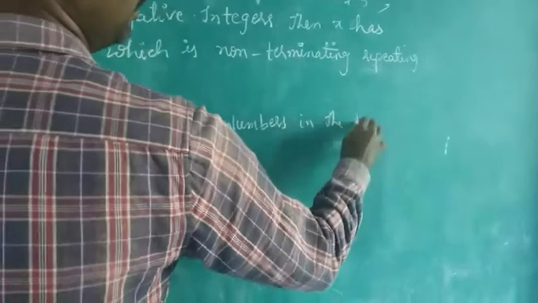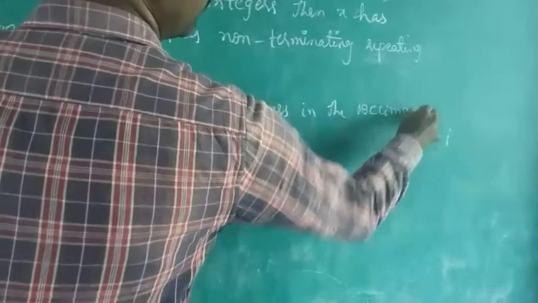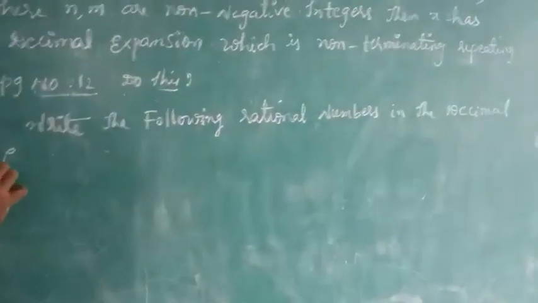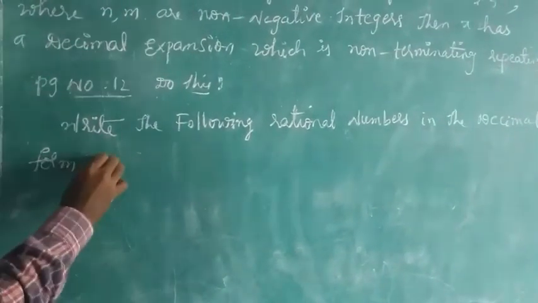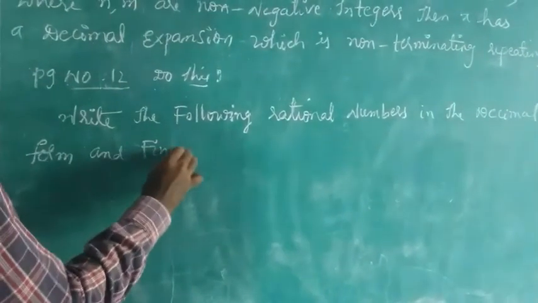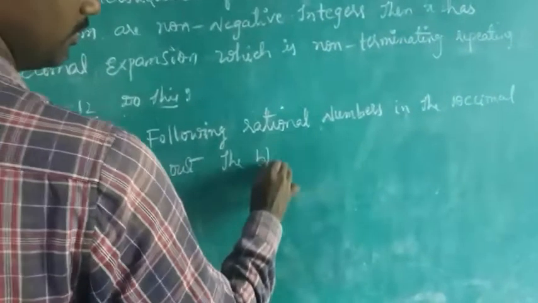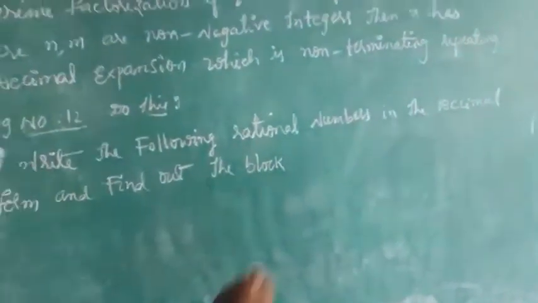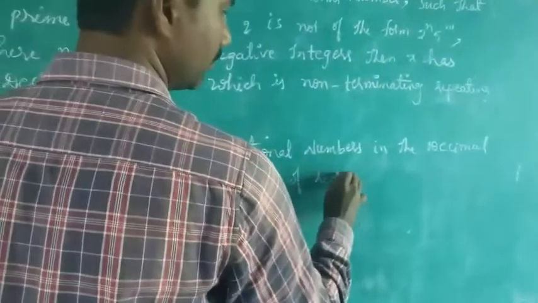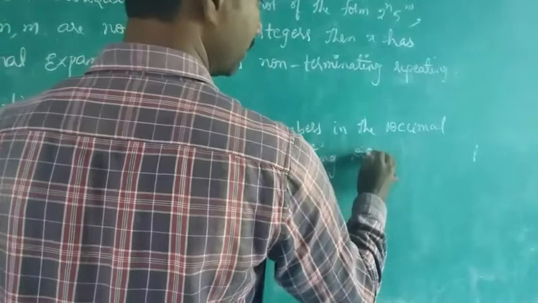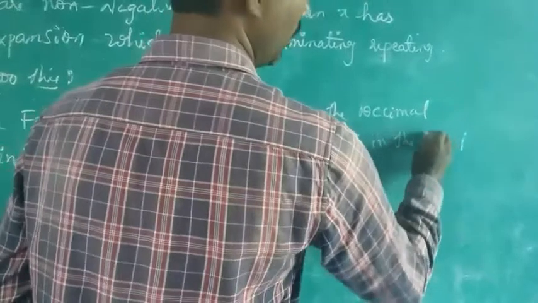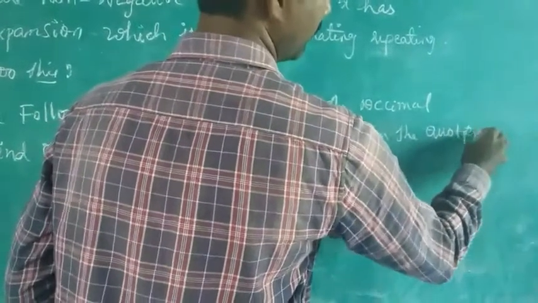in the decimal form and find out the block of repeating digits in the quotient. See, I would like to take one example.